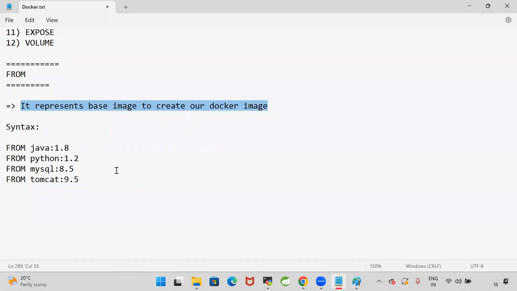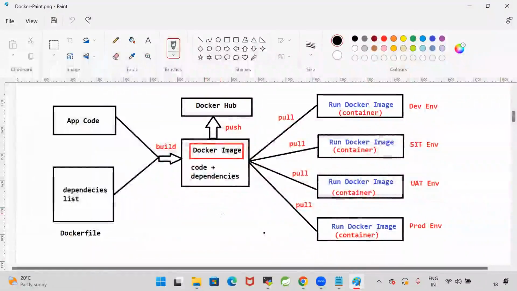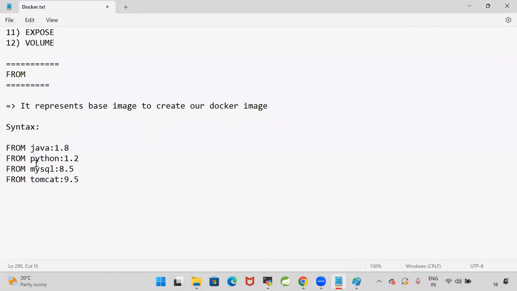To create the Docker image, I need Java software. An image is nothing but code plus software, right? So in this image, I want to keep my code and I want to keep Java also. Which version of Java you want, which version of Python, which version of the MySQL database, which version of Tomcat you want in the image, everything we will specify by using the from keyword. So the from keyword represents the base image to create our Docker image.